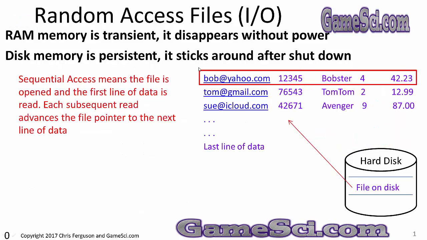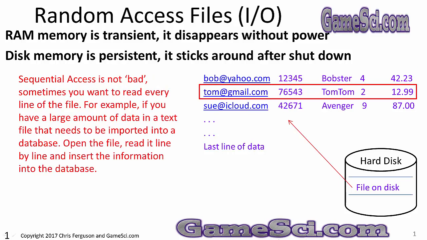Sequential access means the file is opened and the first line of data is read. Each subsequent read advances the file pointer to the next line of data. If you read this first line, it will bump you down to the second line automatically after reading the first. Now, sequential access is not bad. Sometimes you want to read every line in the file.